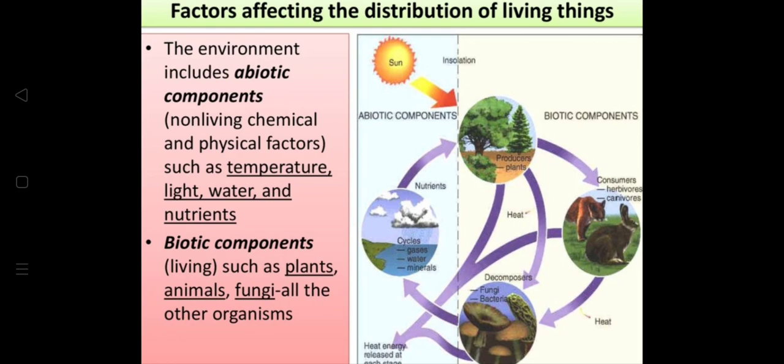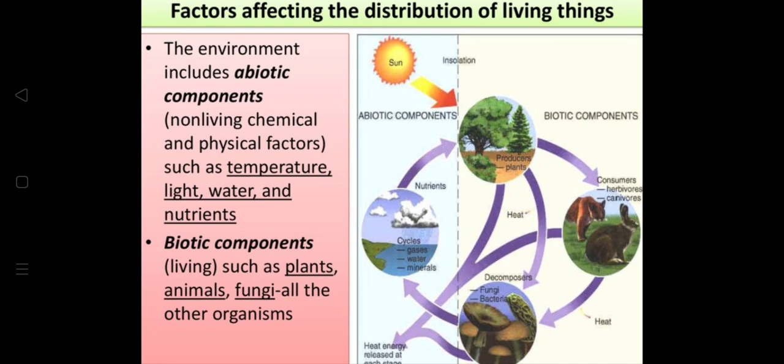The biotic components basically are the consumers, the herbivores, the carnivores. Consumers can be primary, secondary, tertiary. Herbivores are plant-eating animals. Carnivores are animal eating. Decomposers, different kinds of decomposers, the fungi and the bacteria. Over here, what happens? The heat energy released gets trapped. Then there are the nutrients from these cycles, which are the gases, the water and the minerals, all go up to these producers, and the producers are the autotrophs, which are only the plants.